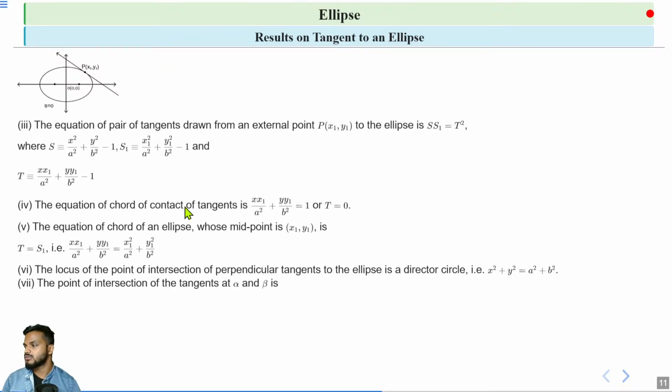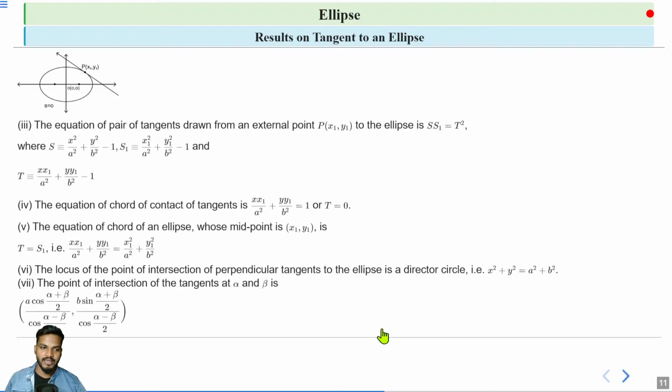Now we draw tangents at alpha and beta. Alpha and beta are the parametric angles which represent two points on the ellipse.